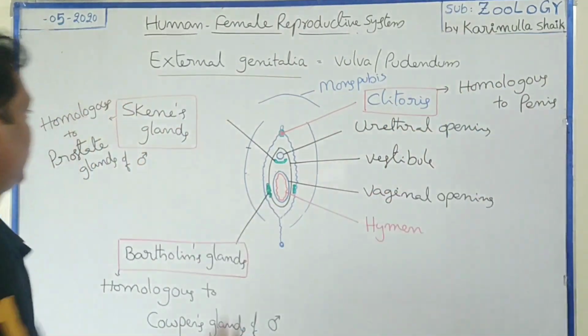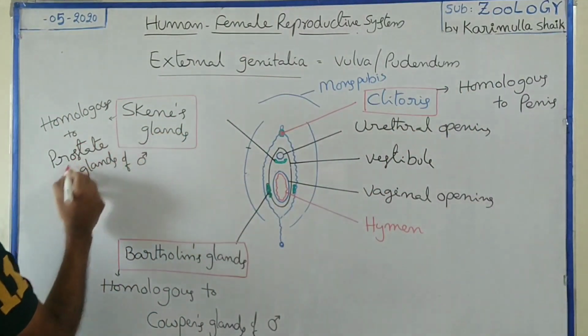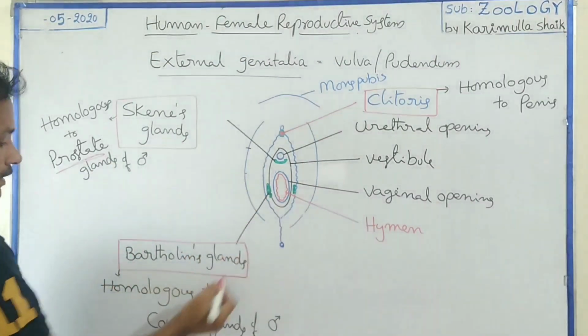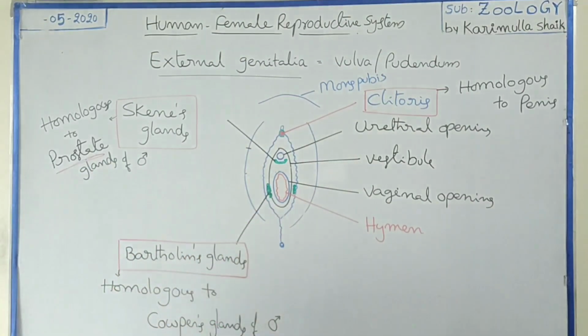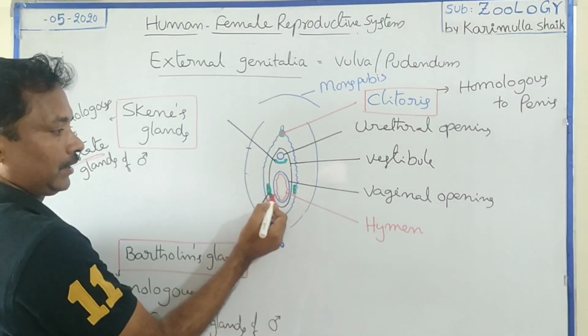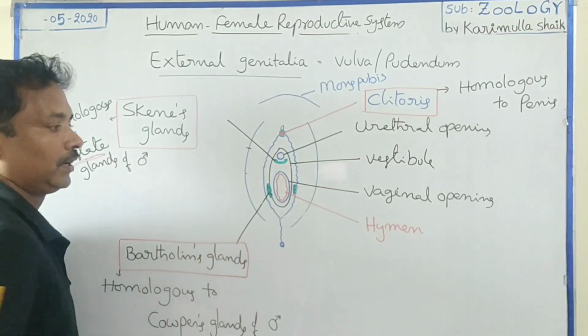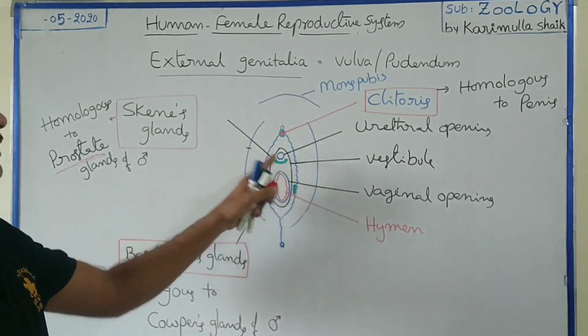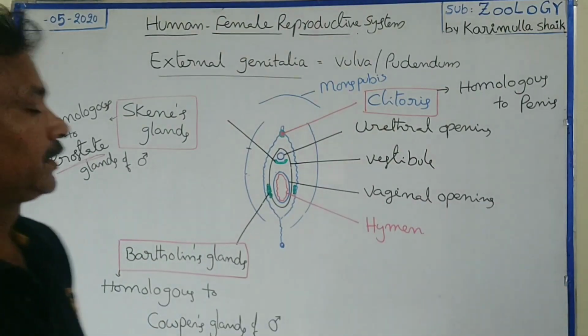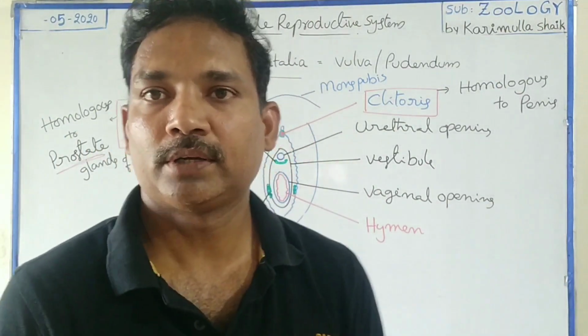In the same way, the skin glands are homologous to the prostate gland of males. The Bartholin glands are homologous to Cowper's glands of males. The Bartholin glands are the greater vestibular glands. These are very large, whereas the skin glands are the lesser vestibular glands. Okay, this is regarding the female reproductive system.